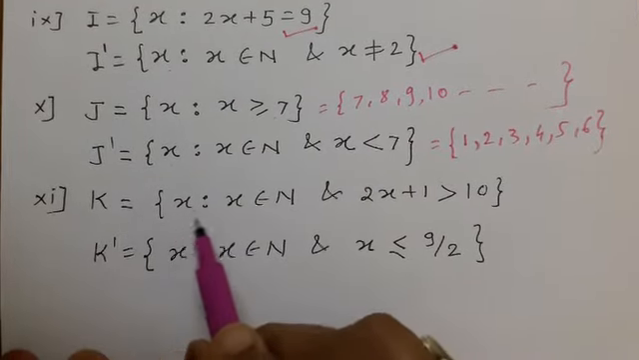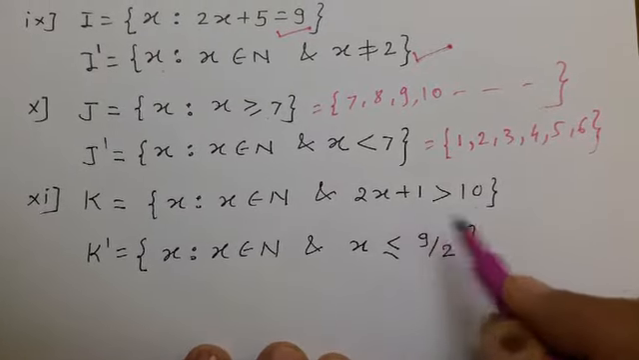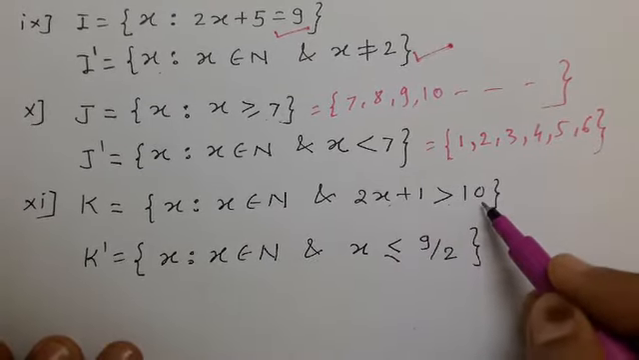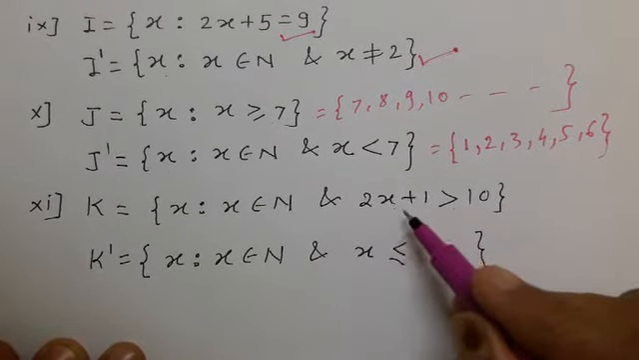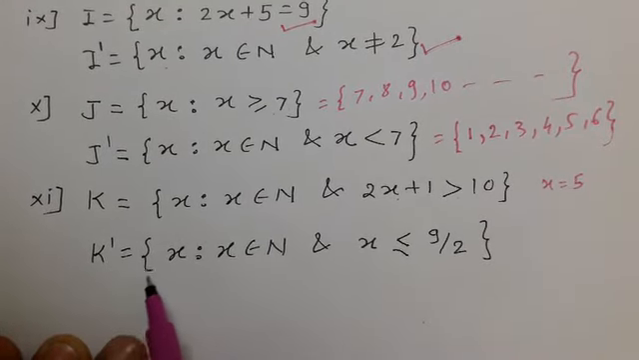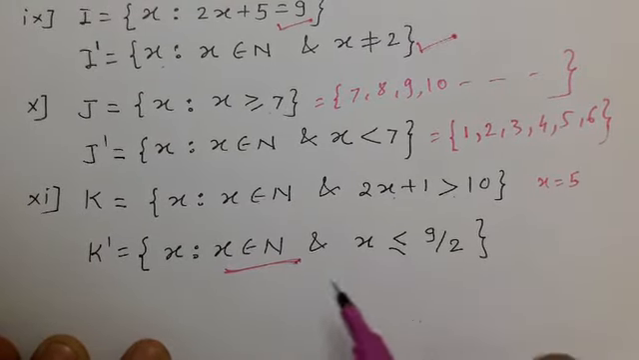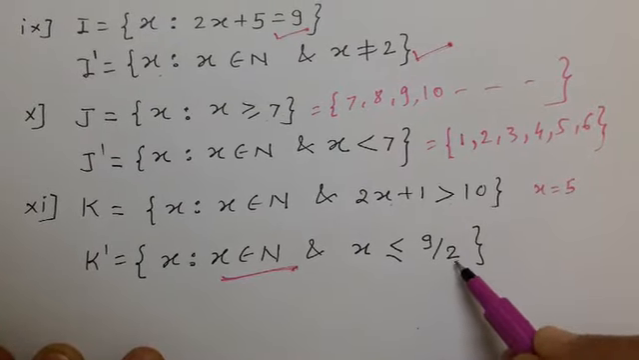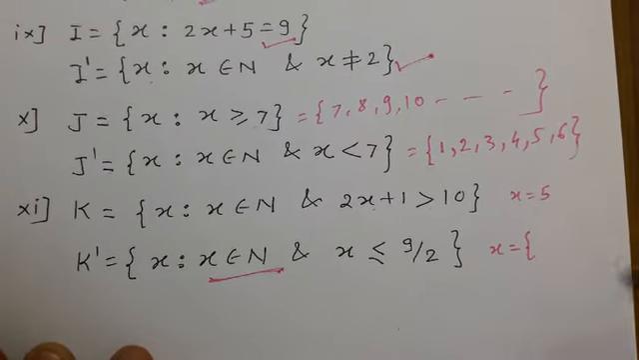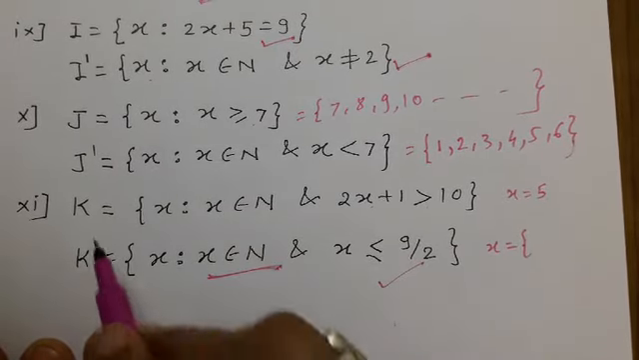11th problem, K is equal to the set of all x such that x belongs to N and 2x plus 1 is greater than 10. Here, 2x plus 1 greater than 10 means we are going to get the value of x equal to 5. So the complement we will get, K dash, is equal to the set of x such that x belongs to N, natural number, and x is less or equal to 9 by 2, meaning less or equal to 4.5, which means less than 5. So this is the complement of the given problem.